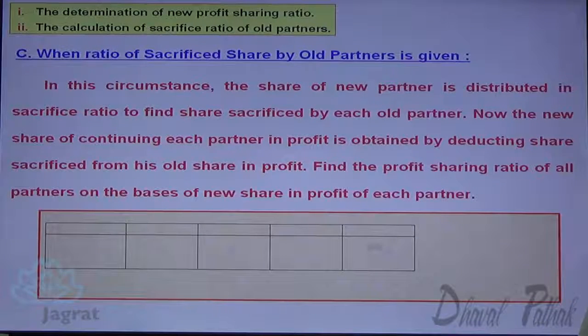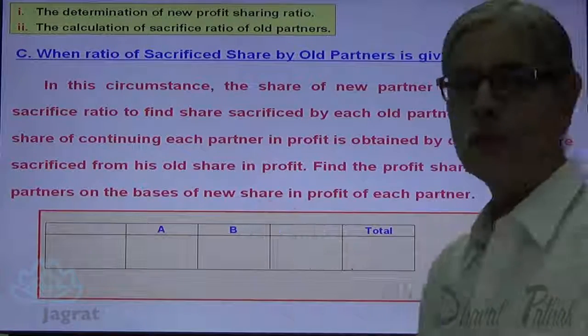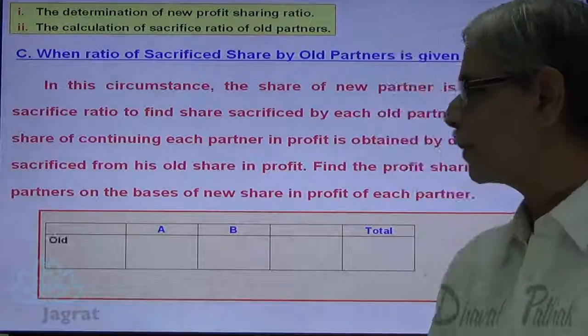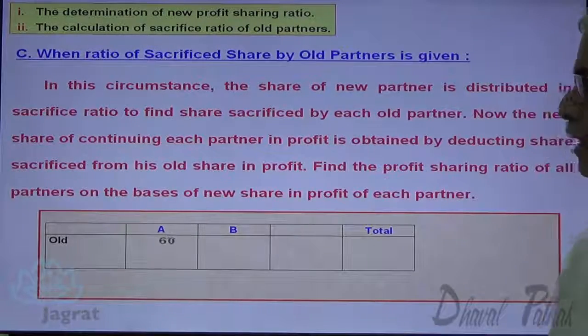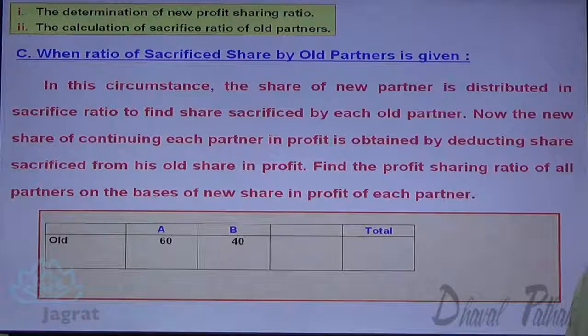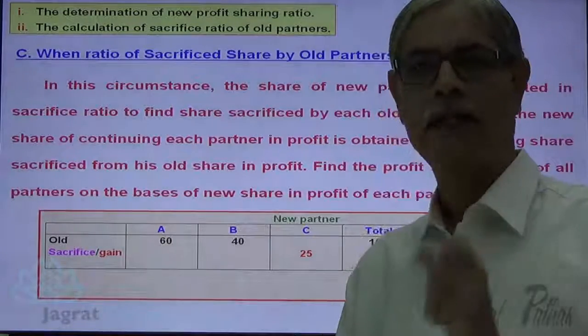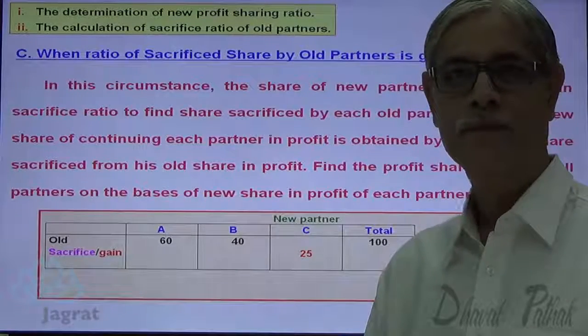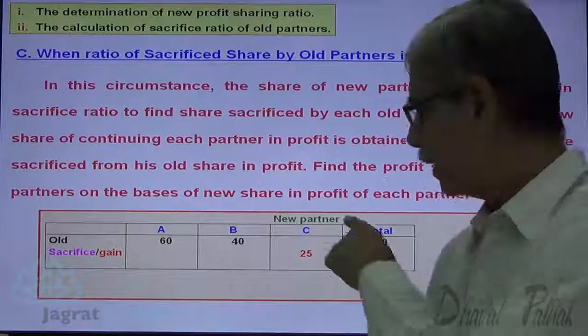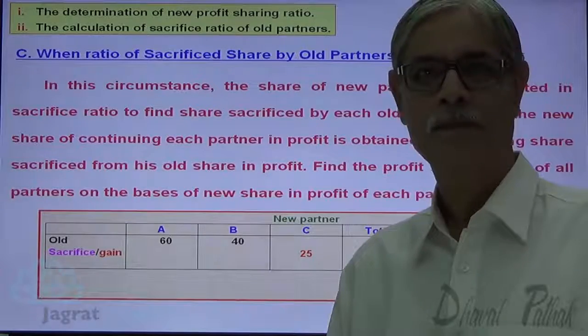Here, A and B are the 2 partners. Their old profit sharing ratio is 60%, 40%. New partner is admitted C. C gets 25% share in profit. Now this 25% share is received by C.